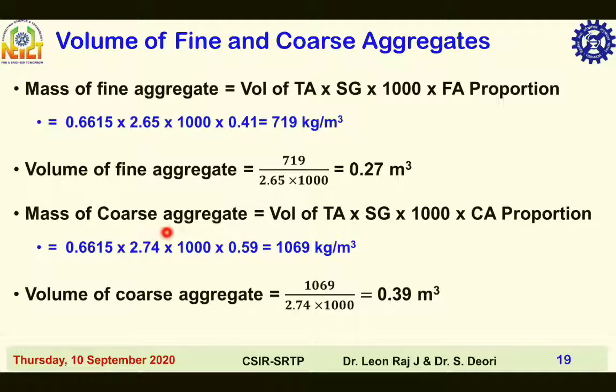Mass of coarse aggregate is equal to volume of total aggregate into specific gravity into 1000 into coarse aggregate proportion, which is equal to 1069 kilogram per meter cube. Volume of coarse aggregate is equal to mass of coarse aggregate divided by specific gravity of coarse aggregate into density of water, 1000 kilogram per meter cube. So 1069 divided by 2.74 into 1000, you get 0.39 meter cube.